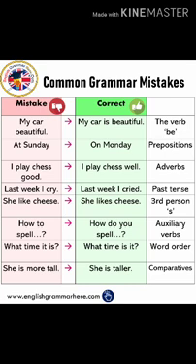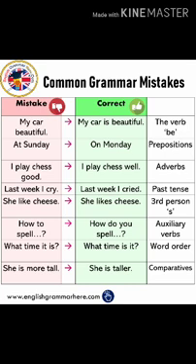So first is "my car beautiful." What is wrong? There is no verb. "My car" is a subject. "Beautiful" is an adjective. So there should be a verb, that is "is." So "My car is beautiful," and there should be a full stop at last. So that will be a correct sentence.